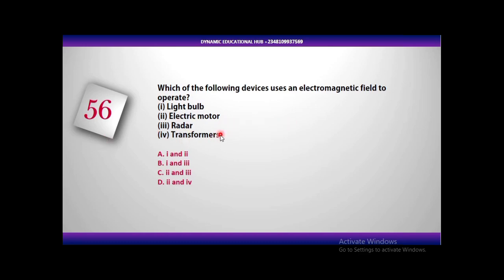Now a transformer also contains coils. It's a device that is used to step up or step down electric voltage. So out of all these, one uses electromagnetic induction to create motion. This one uses induction to produce an induced EMF at the secondary coil, and that EMF is directly proportional to the number of windings.